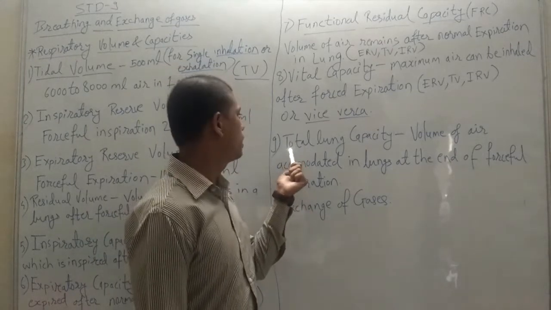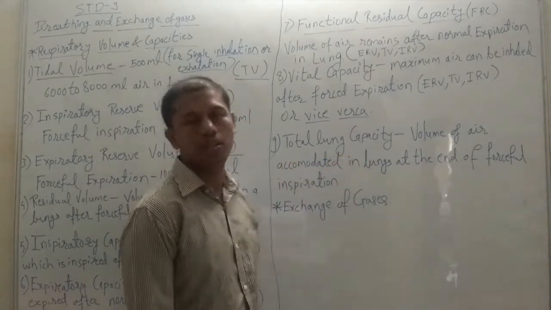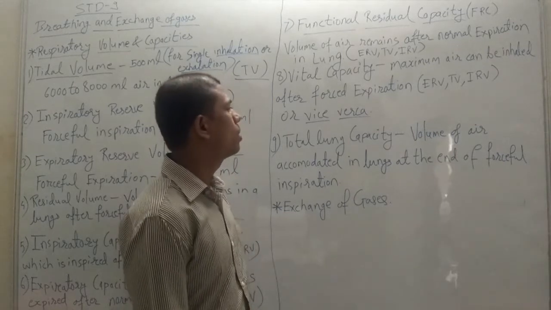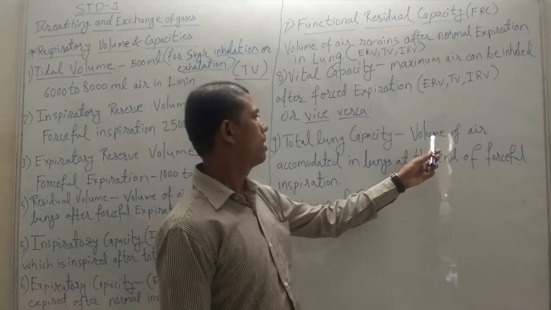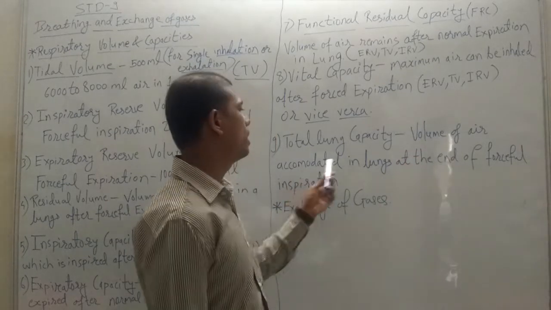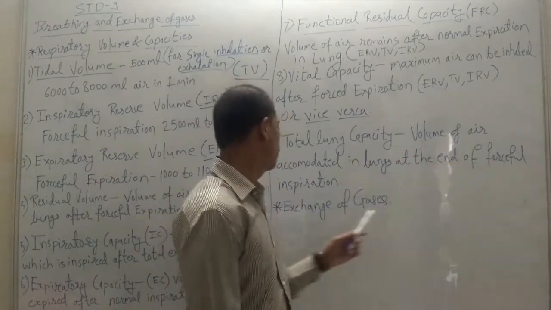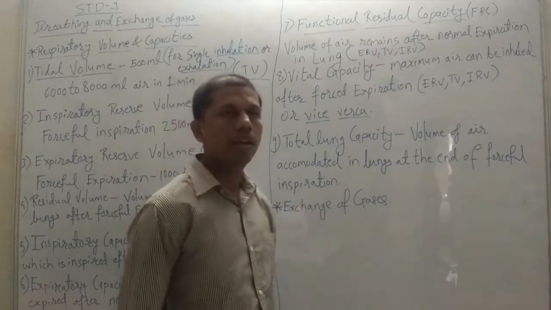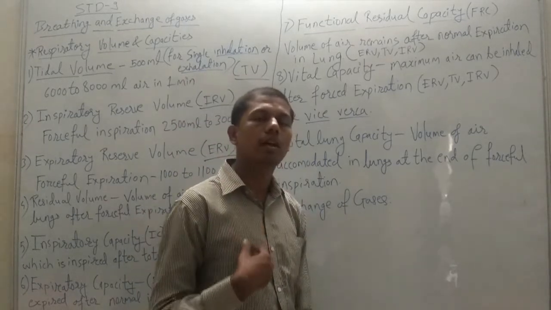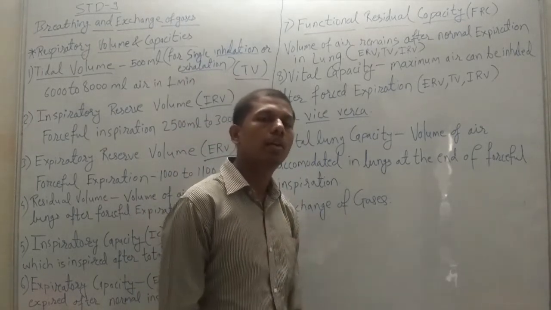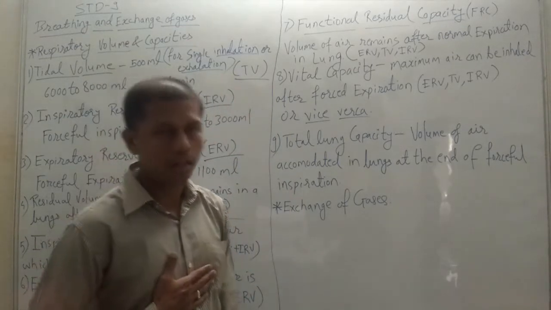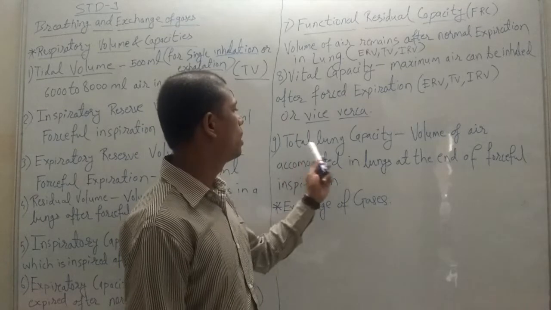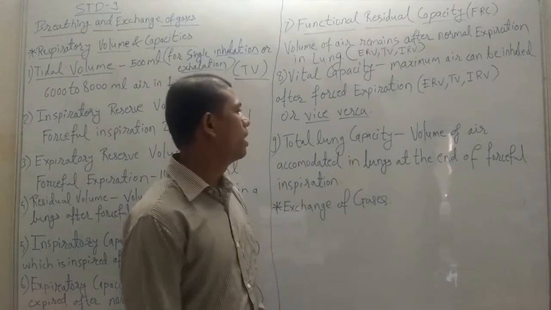And the last capacity is the total lung capacity. The total lung capacity is the volume of air accommodated in the lung at the end of forceful inspiration. When air is forcefully inspired inside the lungs, whatever volume of air is present inside the lung at the end of that forceful inspiration is nothing but the total lung capacity.